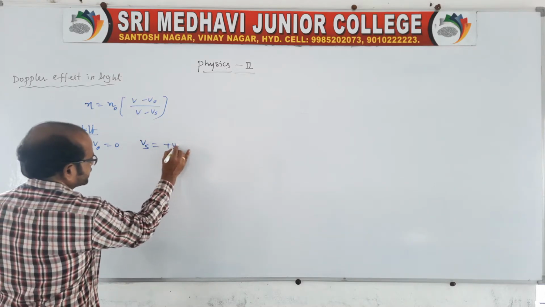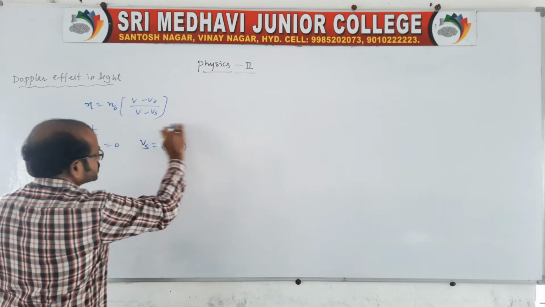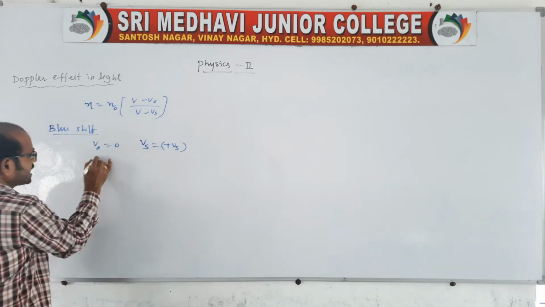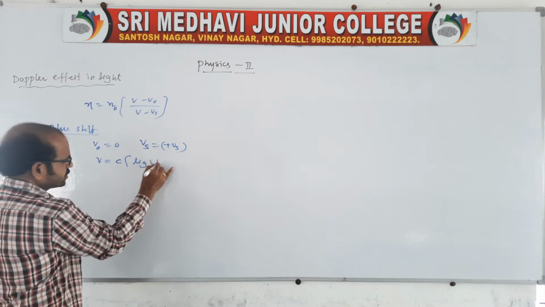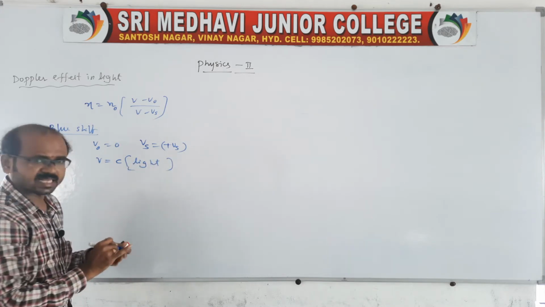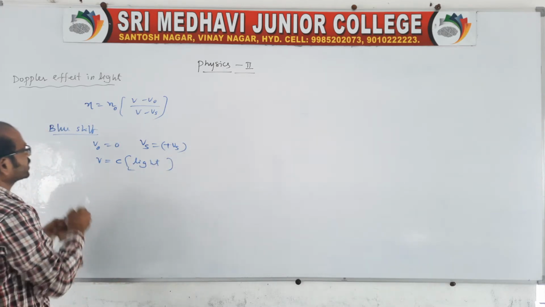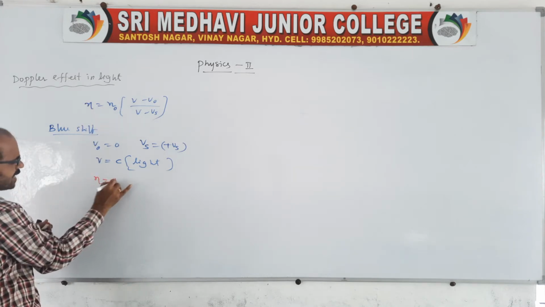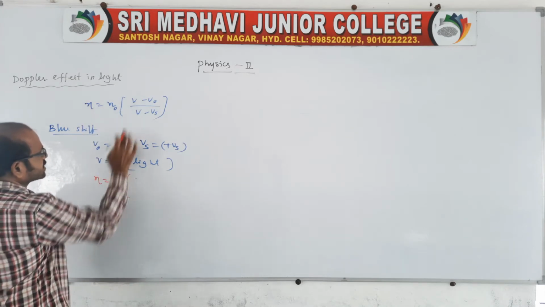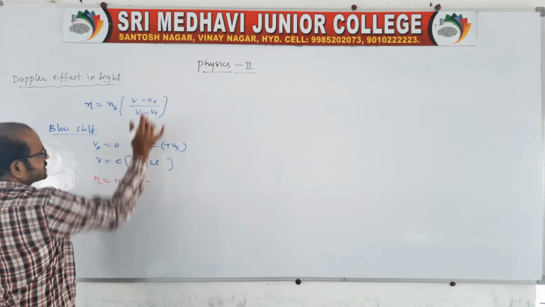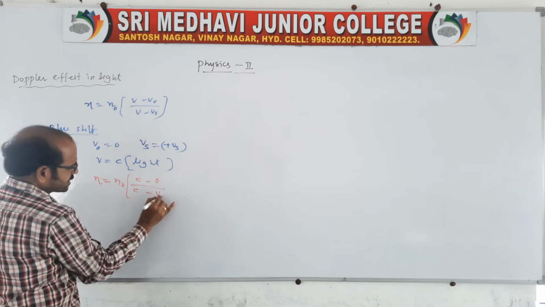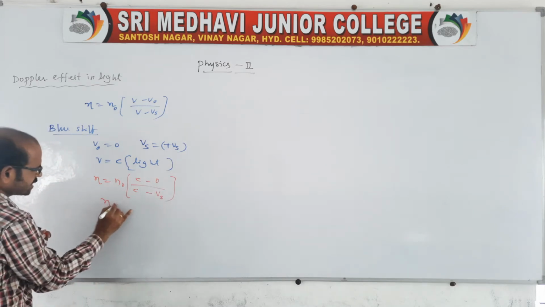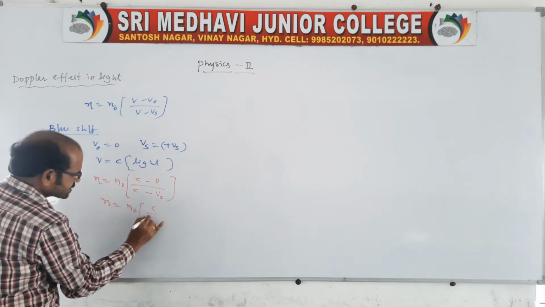Vs you take as Vs because the light rays and source are in the same direction. You take the velocity V equal to C because it is the light velocity. Therefore, here you write the apparent frequency N naught into V, which is nothing but C minus 0 by C minus Vs. Then N is equal to N naught into C by C minus Vs.